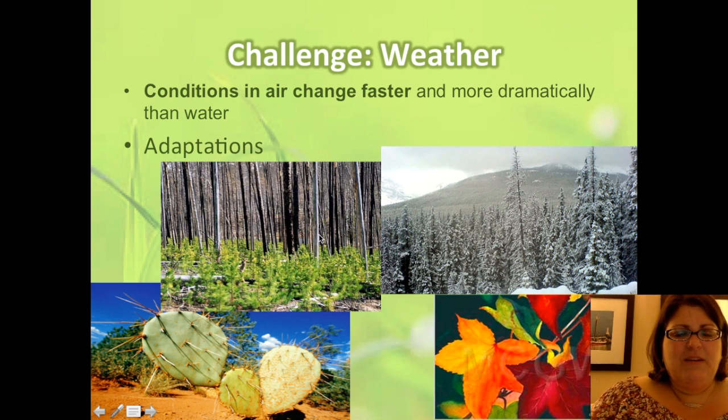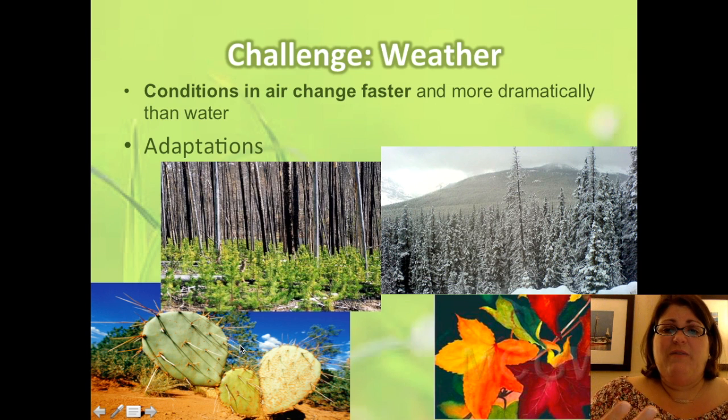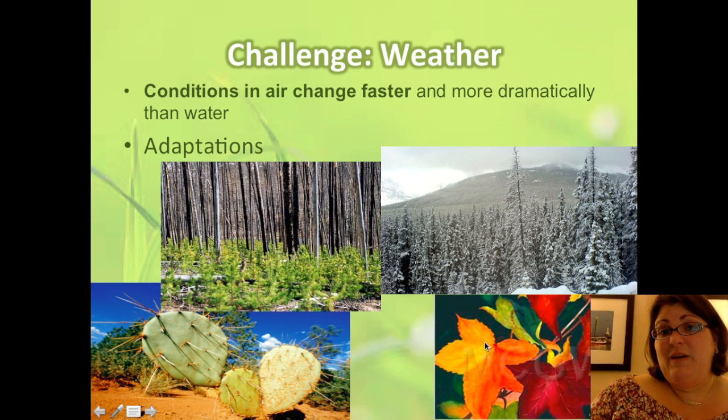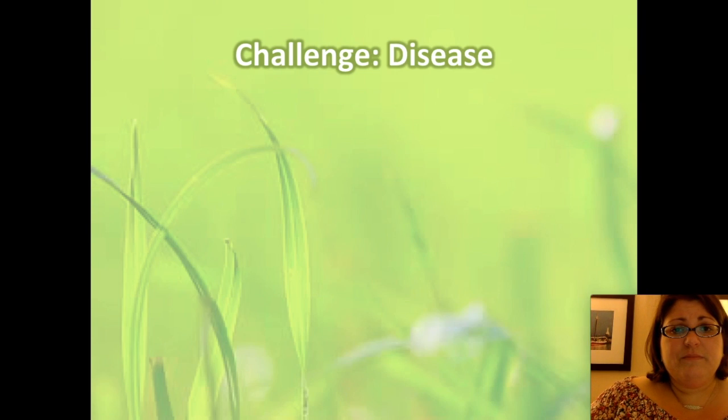Some plants are adapted to survive fire, which is like the ultimate fluctuating conditions. Other plants are adapted to survive extreme drought, or survive in the snow with the heavy weight of the snow and the surprisingly low amount of water, even though snow is water. And obviously, plants around here are adapted to survive multiple seasons.